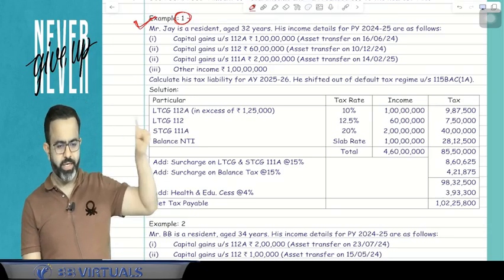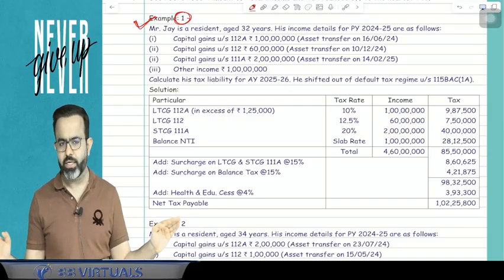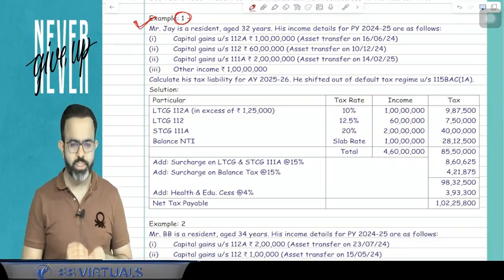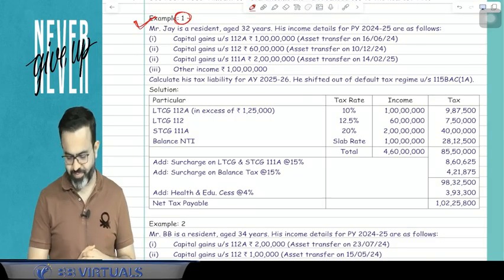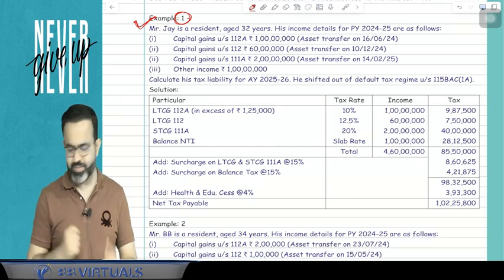If your question number 1, example 1 is done, then just say chin tapak done. Chin tapak done. You have to write chin tapak done.